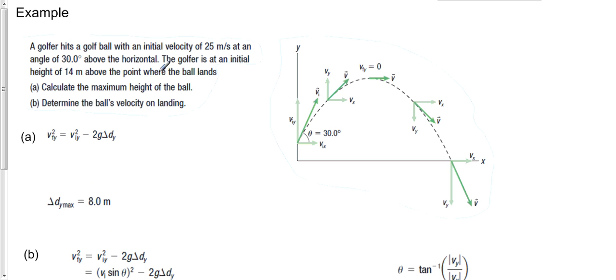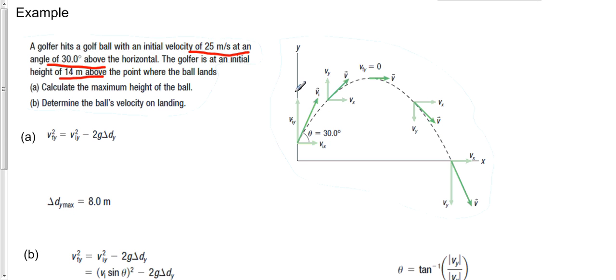With that in mind, let's take a look at an example here. So here's a golfer. They're standing at the top of a hill, and it's 14 meters above where the ball lands. So maybe they're teeing off and shooting towards the green. And it's leaving with an initial velocity of 25 meters per second at an angle of 30 degrees above the horizontal.